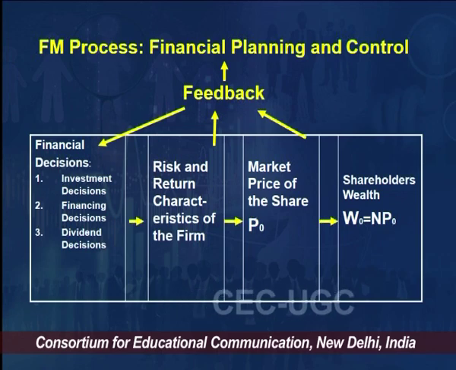W denotes shareholders' wealth, which is equal to N into P, right? P is the price of the share at any given point of time, P0, and N is the number of shares. So N into P is your wealth, which is equal to W, the shareholders' wealth. So how is the wealth decided or affected? The wealth is affected by the price of the share.